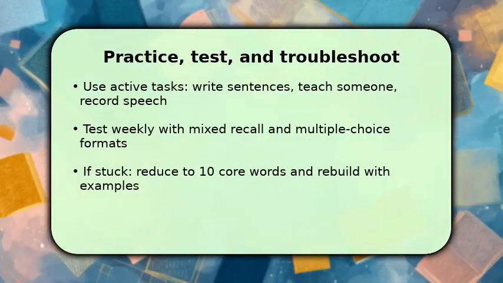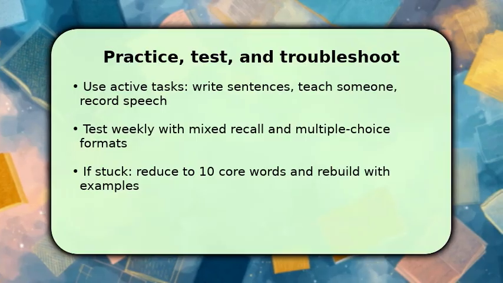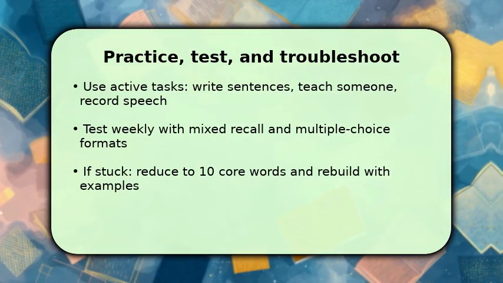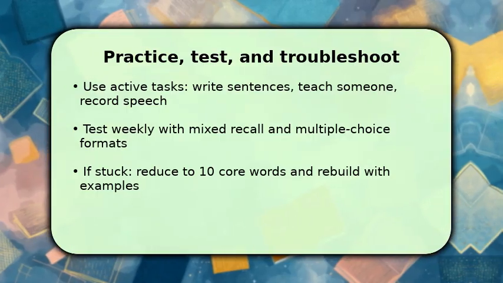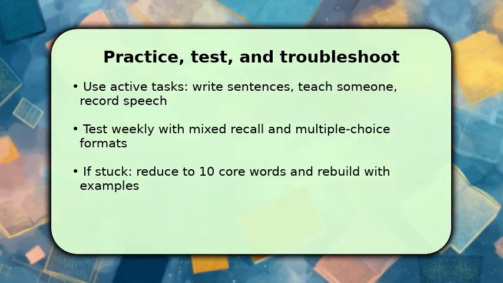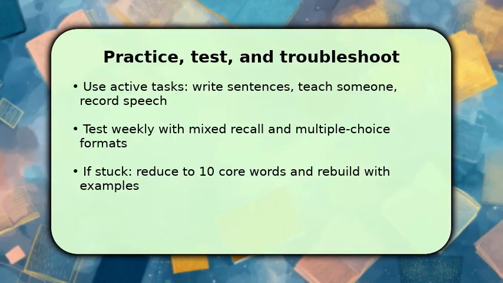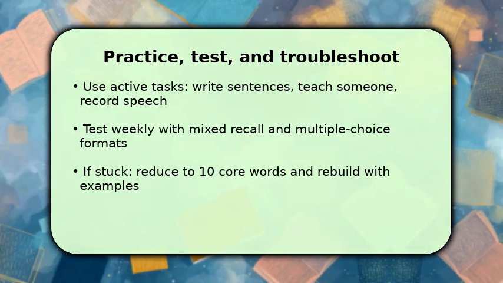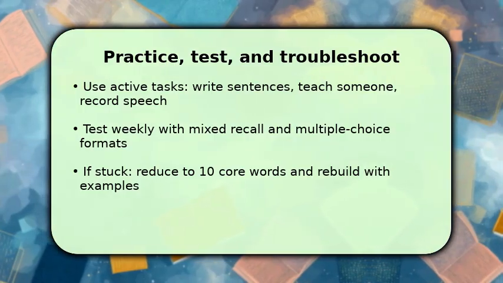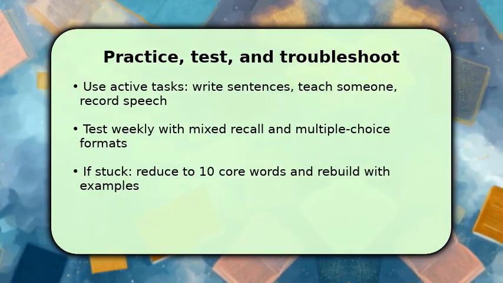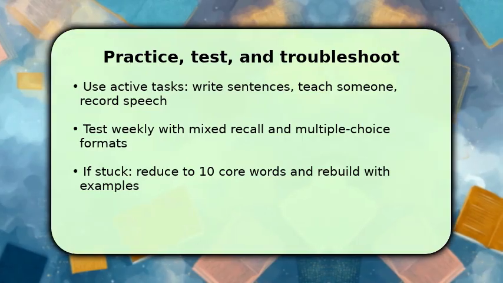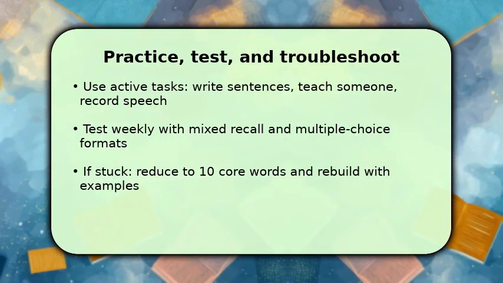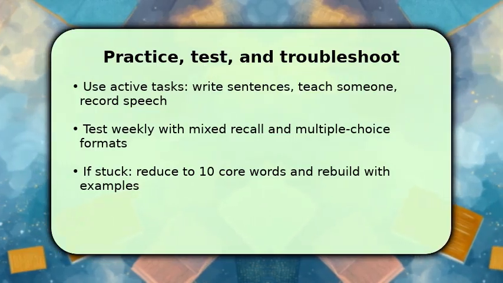Finish by forcing output. Write short paragraphs, explain words aloud, and use them in conversation or notes. Once practiced, test yourself weekly using mixed recall and recognition formats to catch fragile knowledge. Make sure to cycle troublesome words into daily reviews until they stabilize. If progress stalls, cut the list to 10 core words and rebuild from there with richer examples and tighter repetition. This troubleshooting reset prevents overwhelm and restores visible momentum toward mastery.